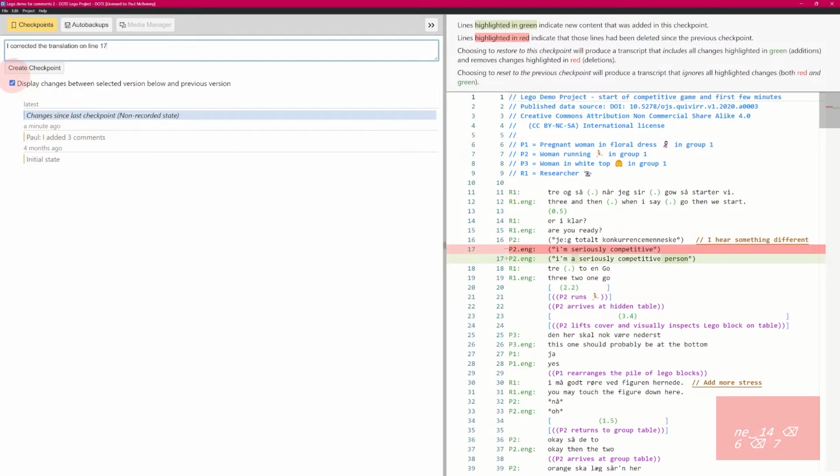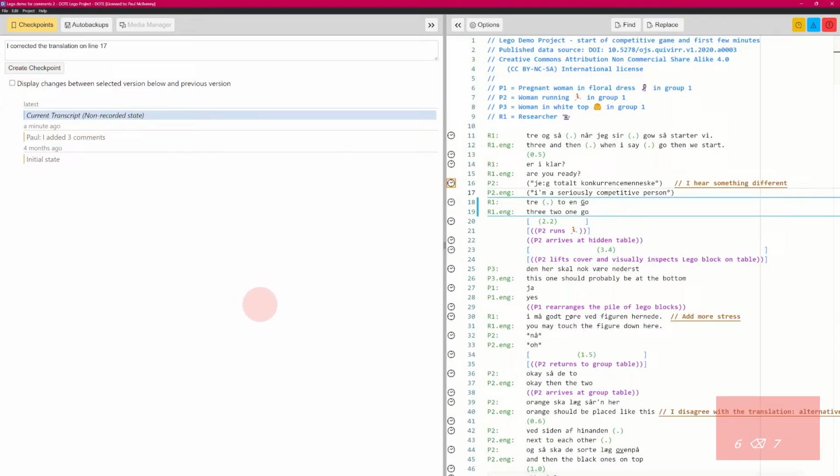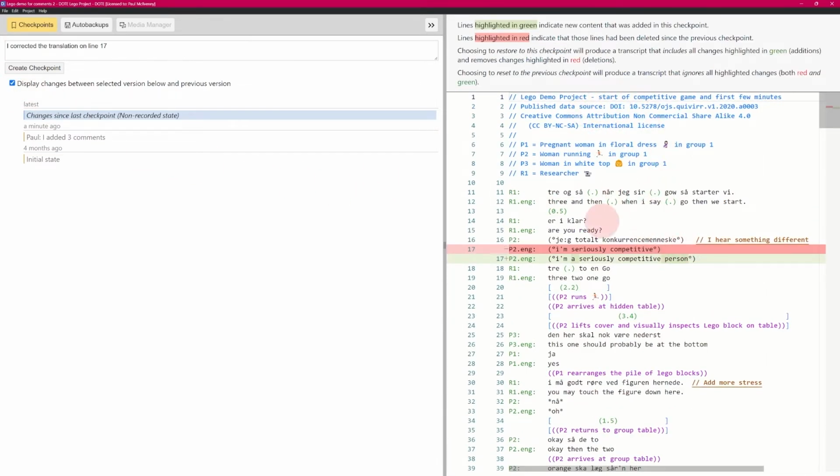Of course, if you don't have DOTE Pro, you will see this. So you'll have to remember what it is that you see. This is the A, seriously competitive person. So we only allow in DOTE Pro that you can actually see this rather clever way of showing changes that you've made, and it tracks all changes inside the transcript, but not sync codes or video cues.